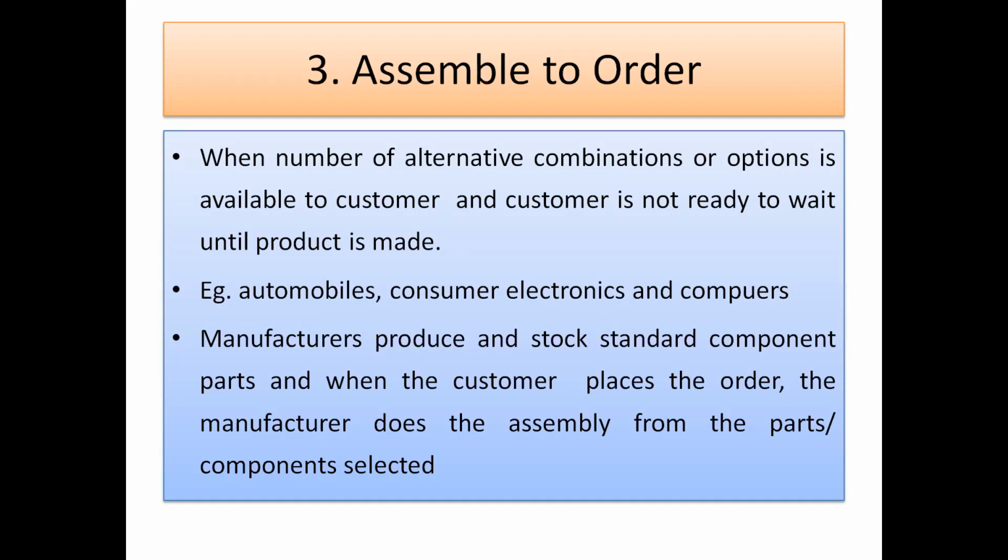So here, assemble to order. This is the third type. We have discussed make to stock, what the advantages and limitations are, what situations make to stock is used in, and what its characteristics are. Then second, we have discussed make to order: what the situations are, what the products are, and when it is preferred.